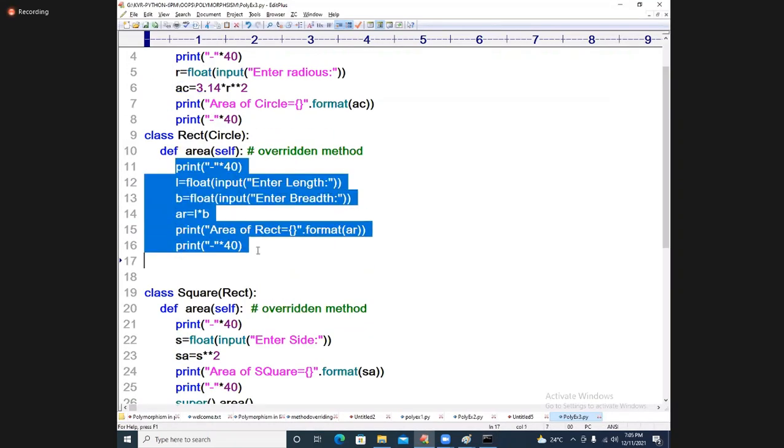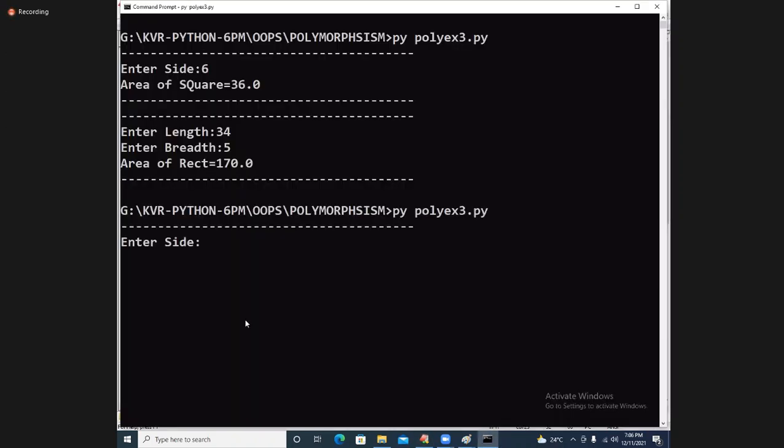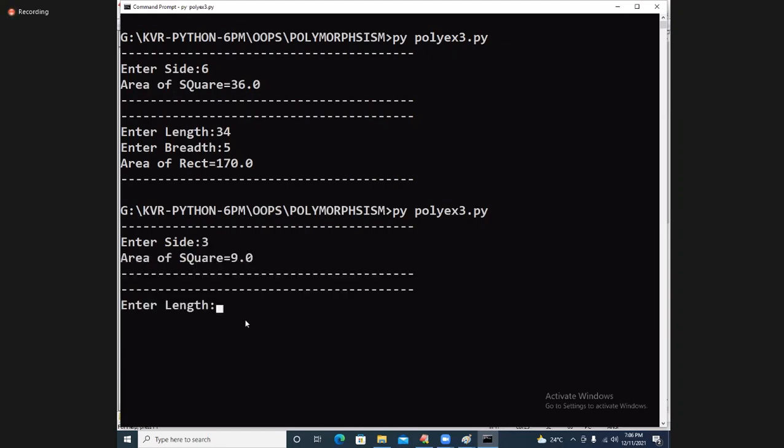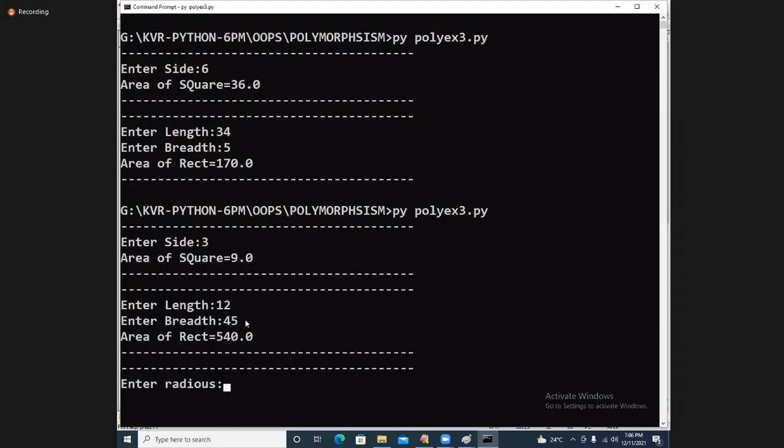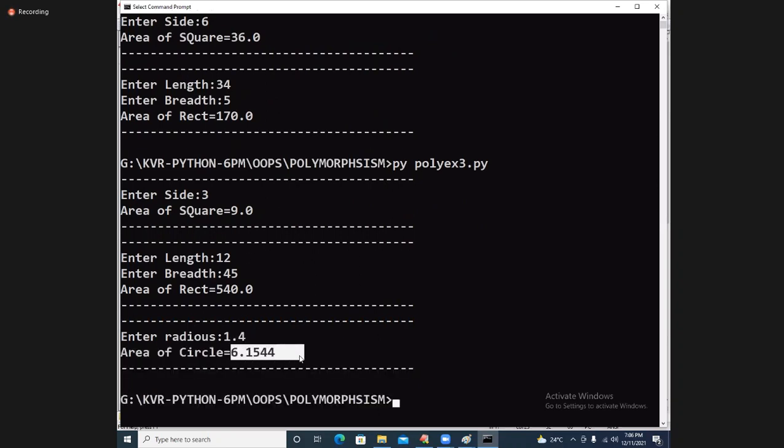This area method, I want to call the area method of circle. Super function dot area. Then you see the side is called 3, then 12, then 45, and then the radius is called 1.4. We got the answer like this.